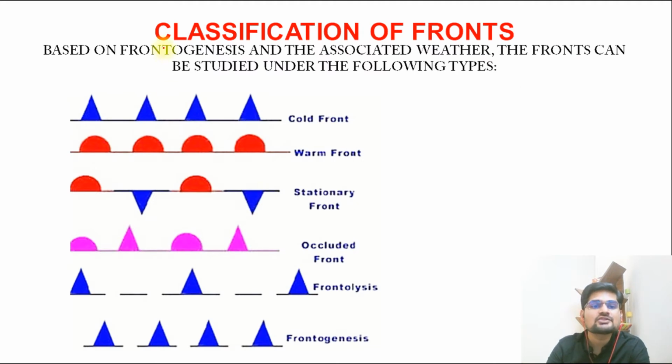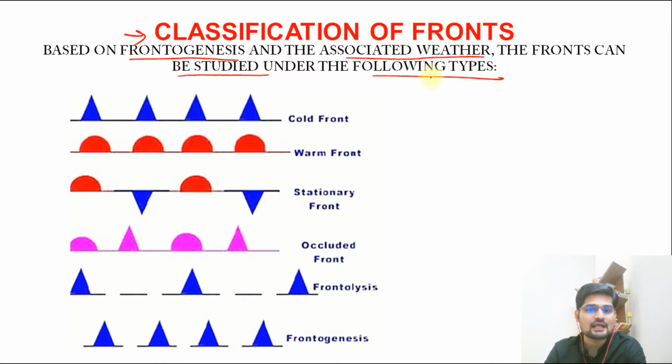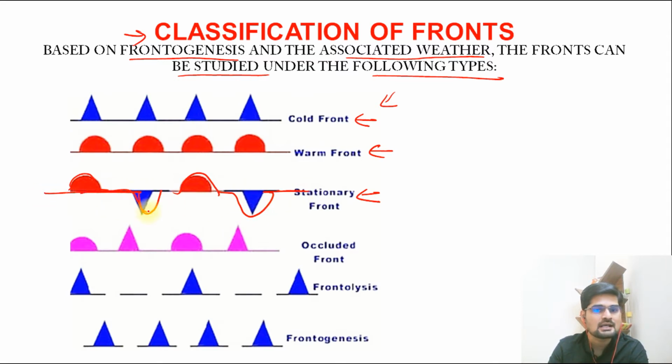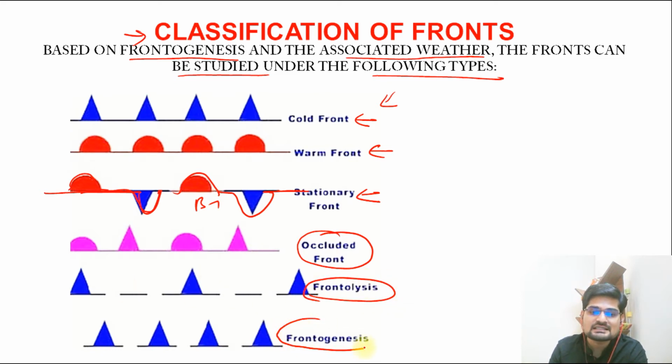Now, the classification of fronts is important to understand. Based on frontogenesis and associated weather, the fronts can be studied under the following types. This is there on your screen. Can you see? One is simply the cold front. The other is the warm front. Then the other is the stationary front. What you see is warm, then cold, then warm, then cold. It means basically it is a stable or stationary front where you have this alternation and a balance. But there is something called the occluded front as well. And then you have frontolysis as well as frontogenesis.